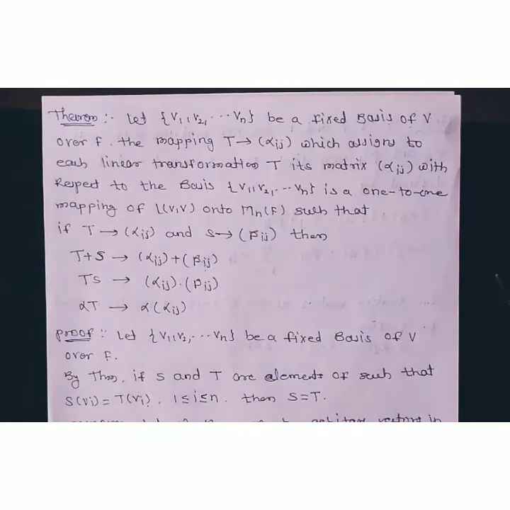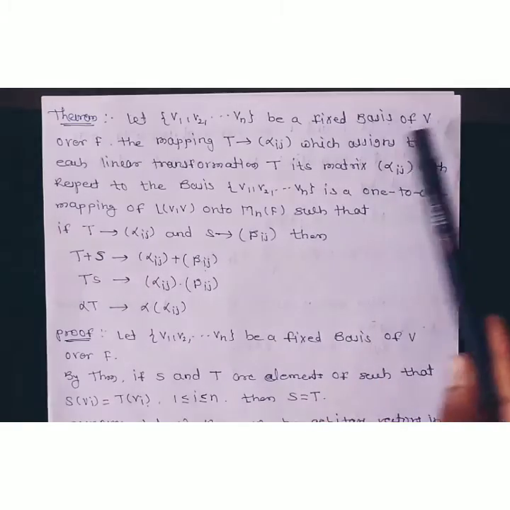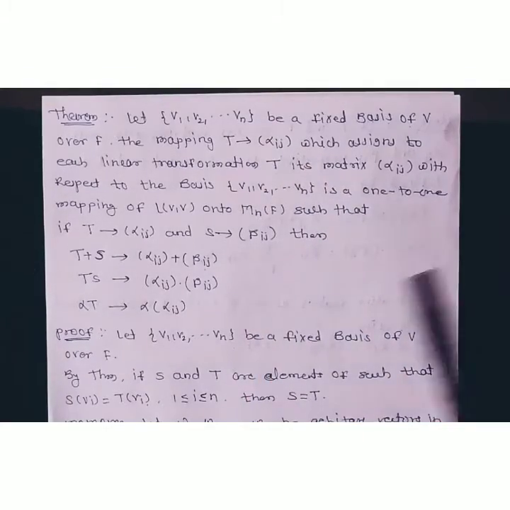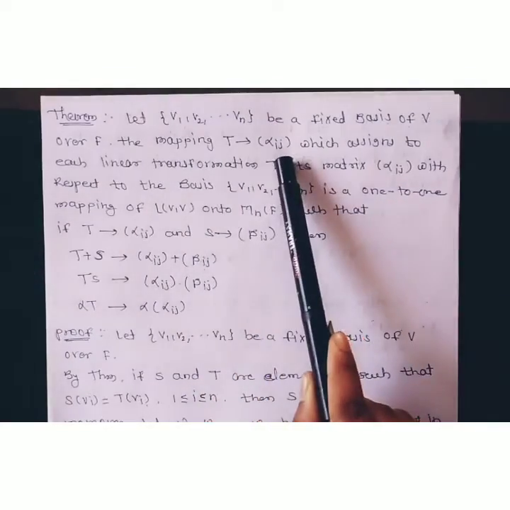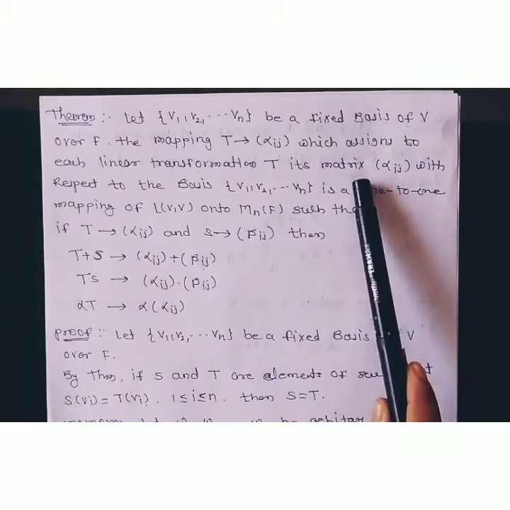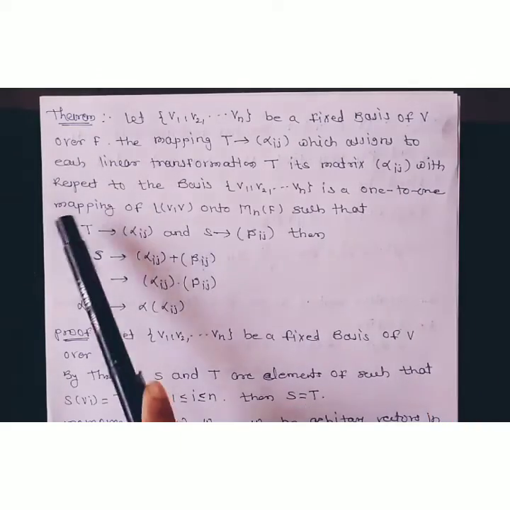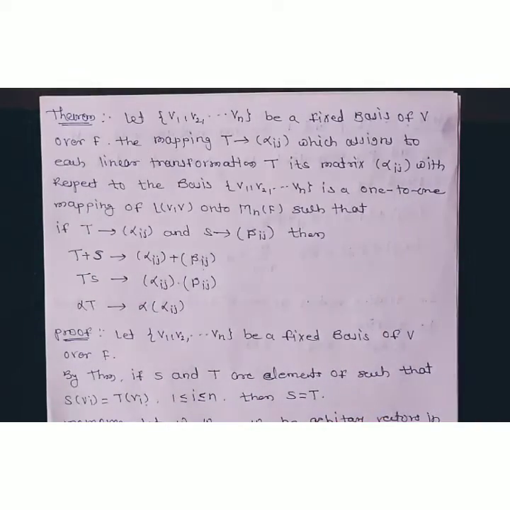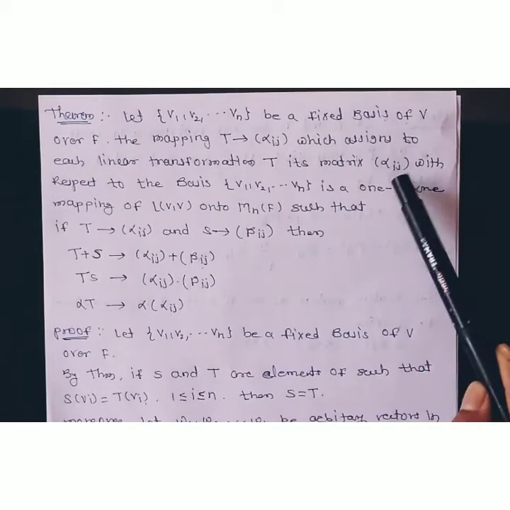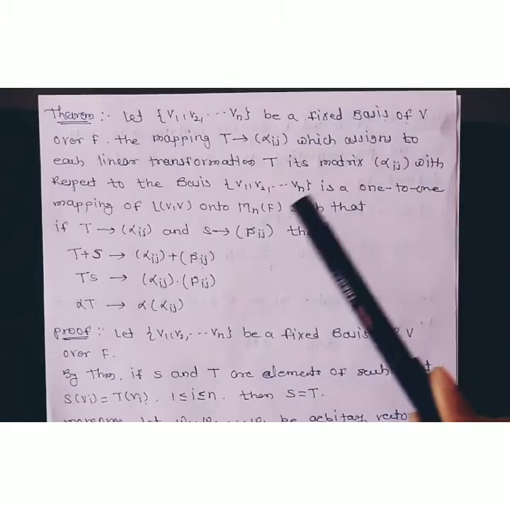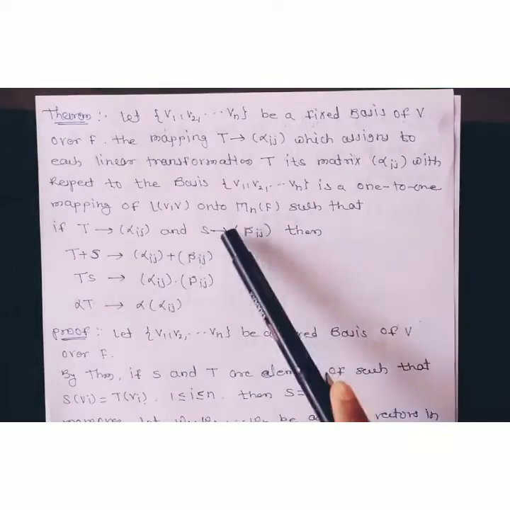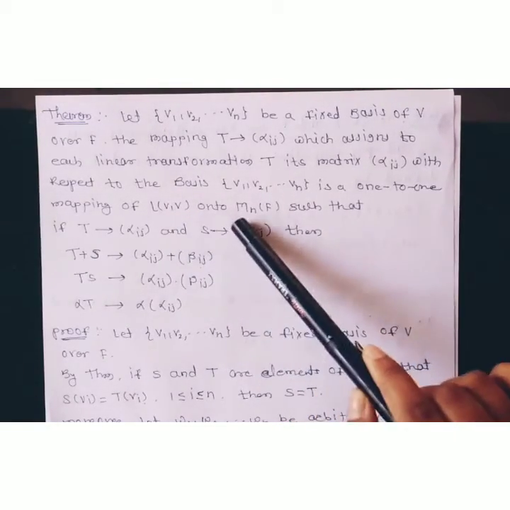Okay, so first of all look at the statement. We are given a basis for the vector space V, and the basis is v1, v2, ..., vn. Then we are given a transformation T which maps to (alpha ij), which assigns to a linear transformation T its matrix (alpha ij) with respect to the basis v1, v2, ..., vn. What are we given? We are given a transformation T which corresponds to the entries alpha ij, with respect to the basis v1, v2, ..., vn, and it is a one-to-one mapping of L(V,V) onto M_n(F).